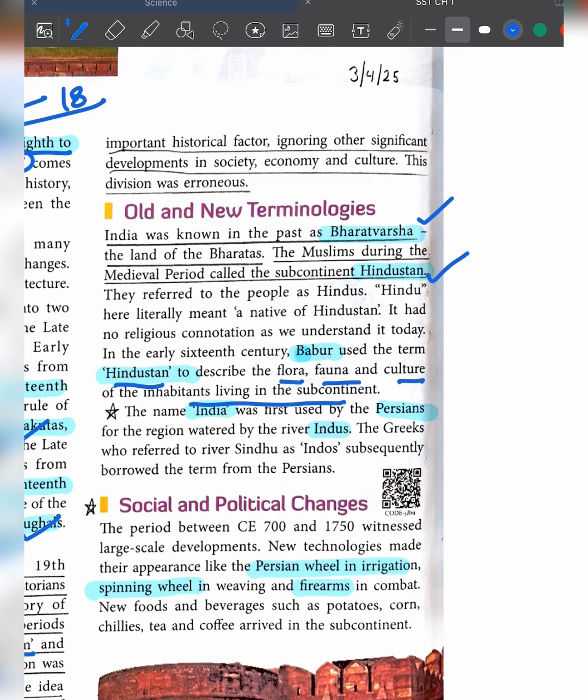Further, the name India was first used by the Persians, and the Greeks also used this term. The people living around the Indus River were called Indians. So these are the three terminologies: first, Bharat Varsh; second, Hindustan; and third, India.